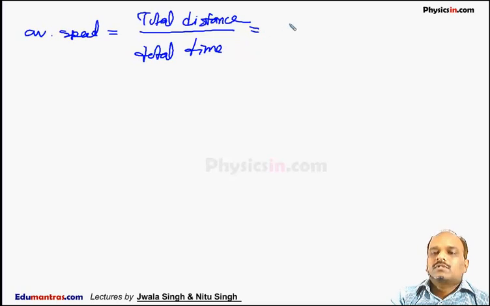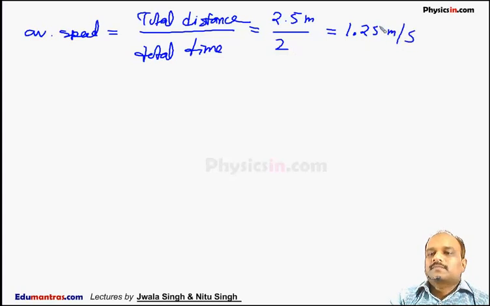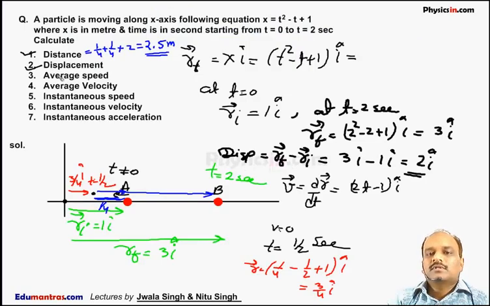Total distance traveled by the particle is 2.5 meter and the time is 2 seconds. So it is equal to 1.25 meter per second. So average speed is 1.25 meter per second.